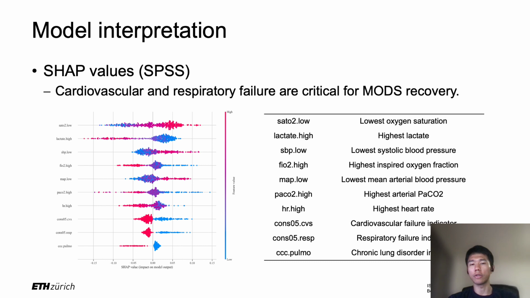What's interesting is that we found the 2 organ systems, namely the cardiovascular and respiratory, are highly critical in the early prediction of MARS recovery, as most of the top 10 features are associated with these 2 systems. With this being found, we should pay more attention when taking care of MARS patients with cardiovascular or respiratory failure, rather than treating them equally to patients with other types of organ system failure.